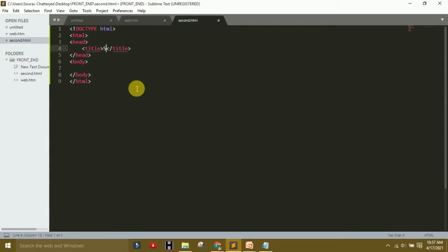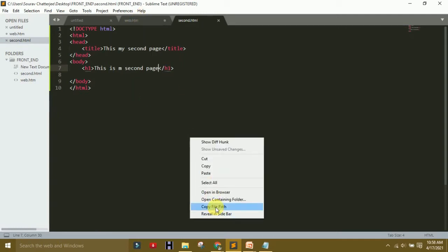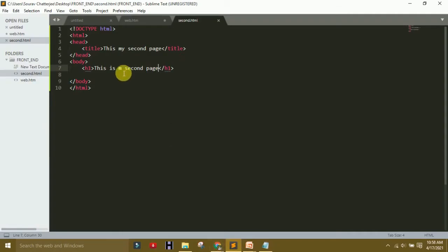Make changes: H1, this is my second page. So you saw the changes here. This is my second page. So how to connect web HTML to second HTML?